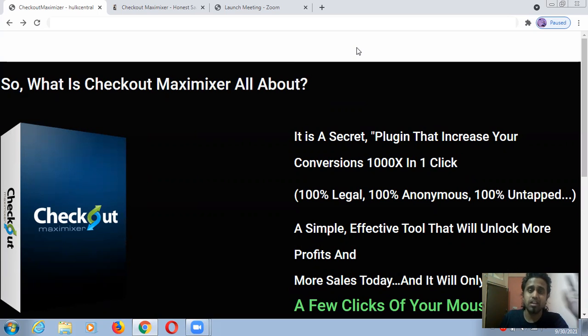Because of that, you will get more clicks, higher CTR, click through rate, and the chances for checkouts will be much higher. That's how this plugin will work for you.